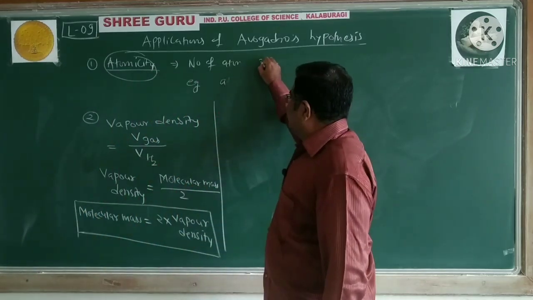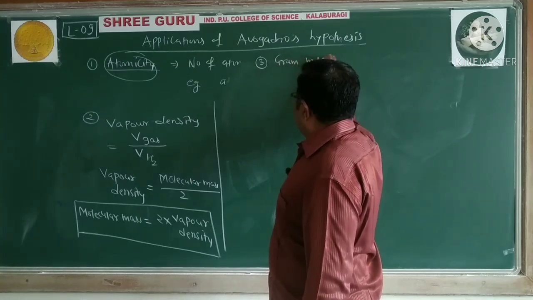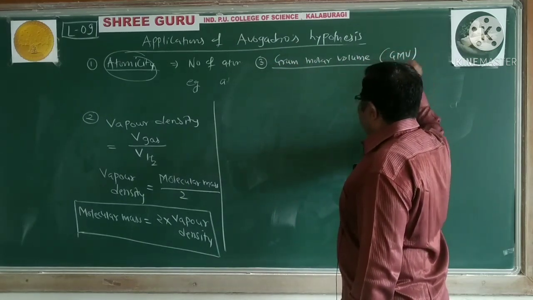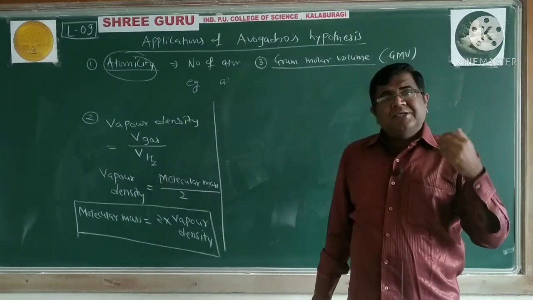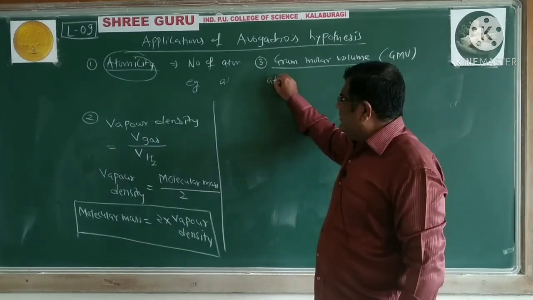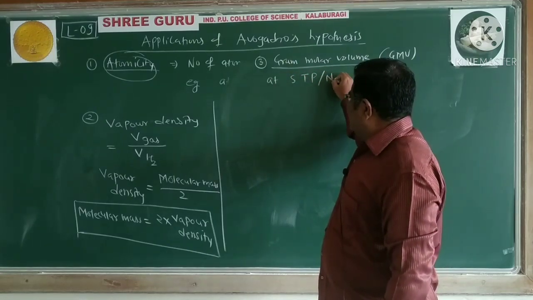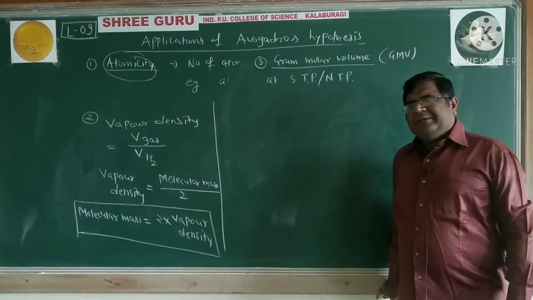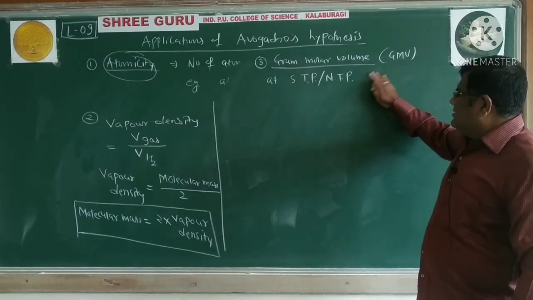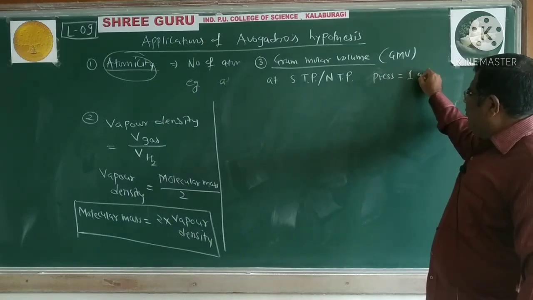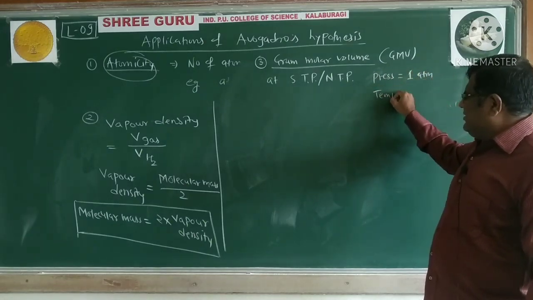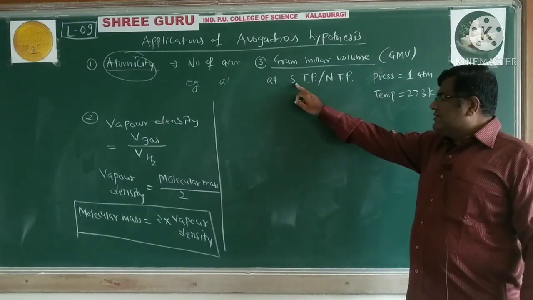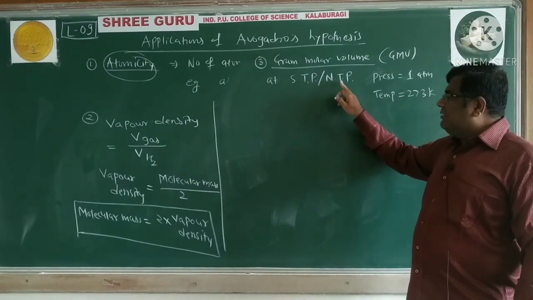And the third and very important application of Avogadro's hypothesis is the concept of gram molar volume. We call it GMV. Now what do we mean by GMV? At STP, also called NTP, standard temperature pressure and normal temperature pressure, the condition is pressure is 1 atm and the temperature is 273 K. This pressure and temperature are called standard temperature pressure or normal temperature pressure.